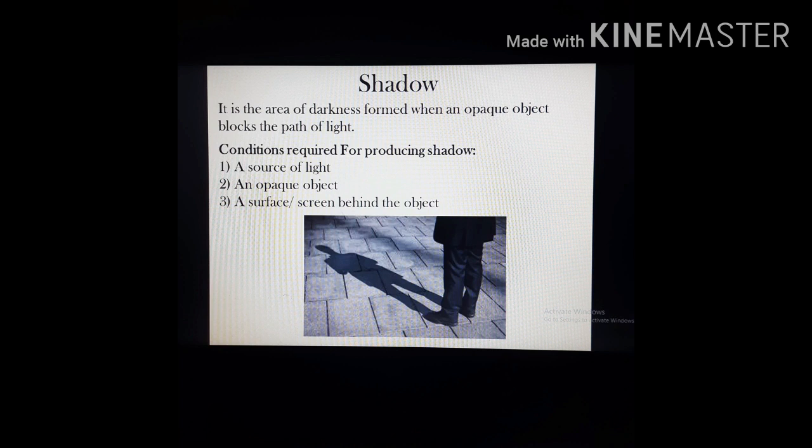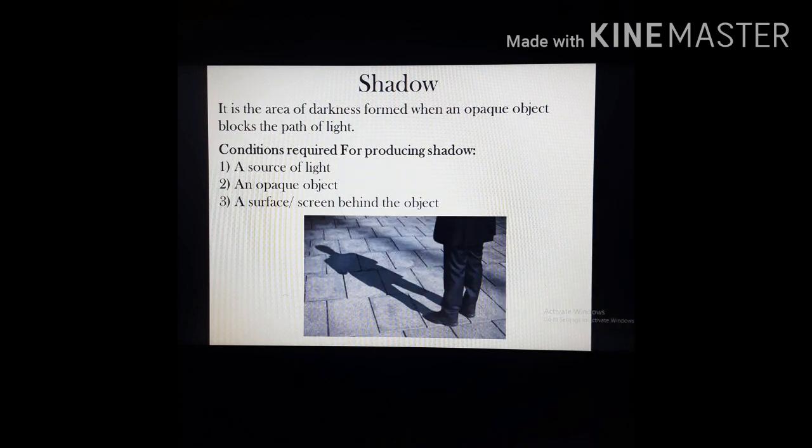Similarly, light rays from the street light travel in a straight line and fall on the road. When we get in the way, we stop light rays of the street light from falling on the road. This results in an area of darkness appearing behind us. This dark area is called shadow.